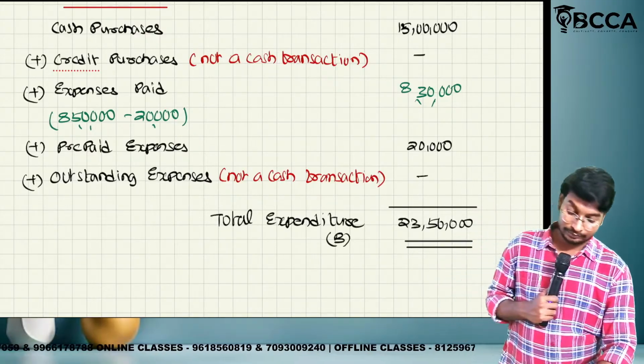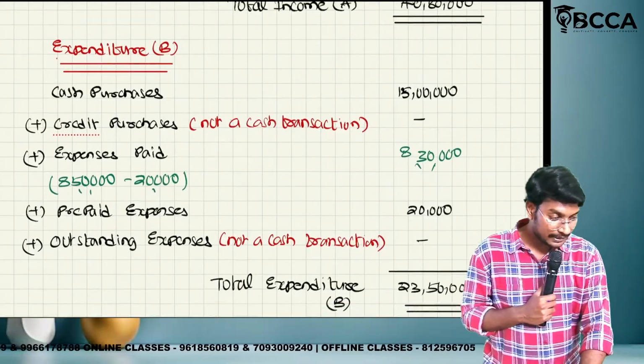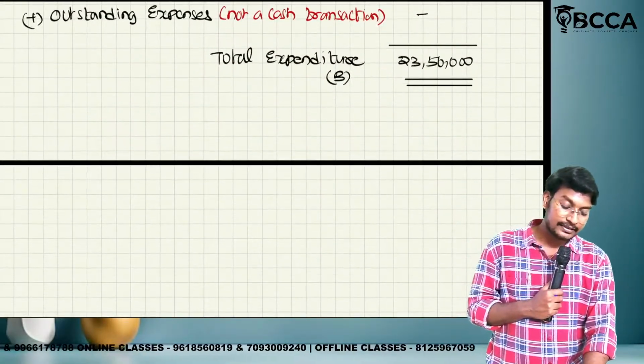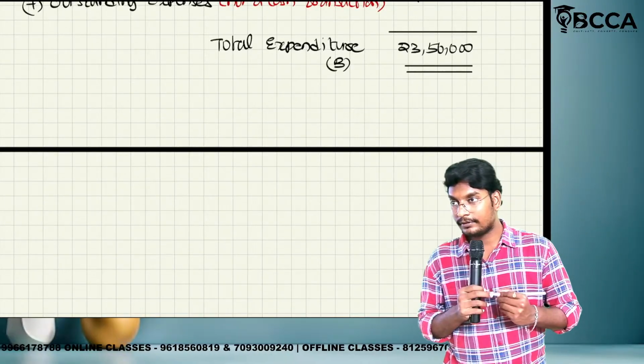So total income is equal to how much, ma? 40 lakh 80,000. Total expenditure is equal to 23 lakh 50,000. So we are getting a profit or loss? We are getting a profit.